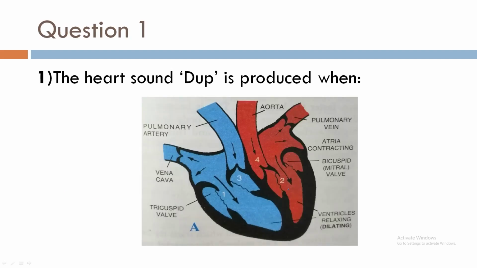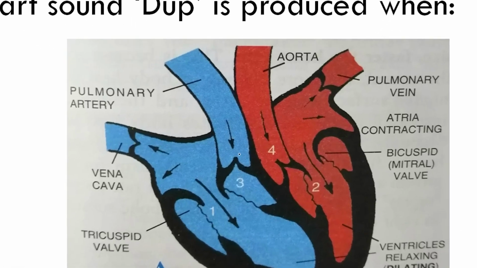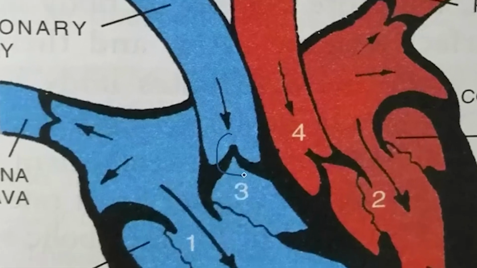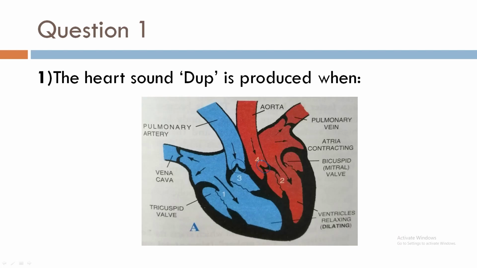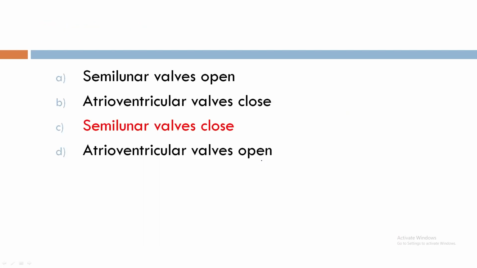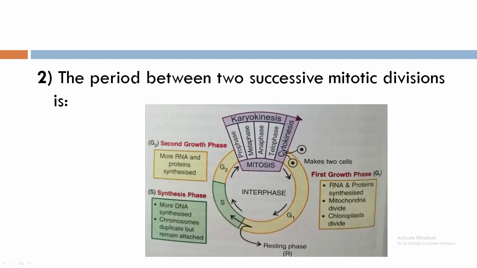The heart sound dup is produced when? Find out which valves are closed. This is the pulmonary semilunar valve and this is the aortic semilunar valve. Both are closed. So the answer is semilunar valves close. Must mention bit C.